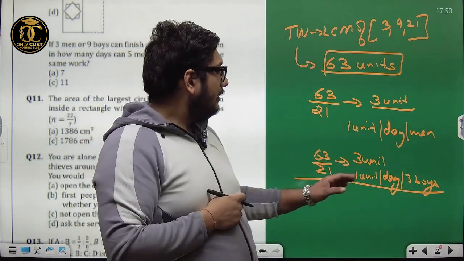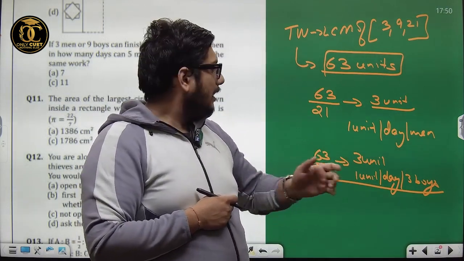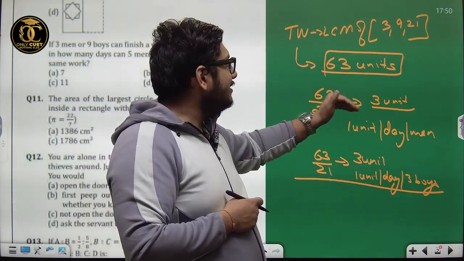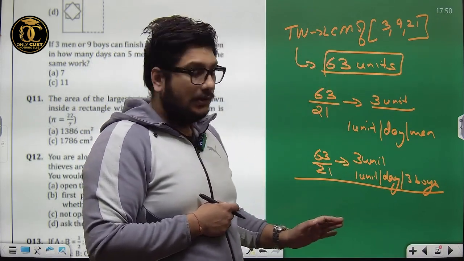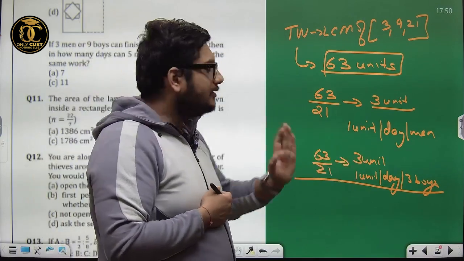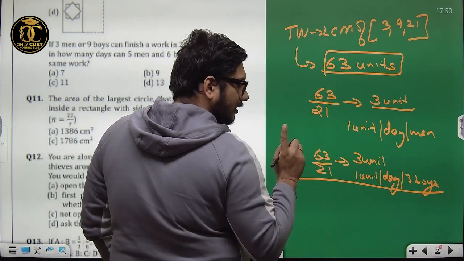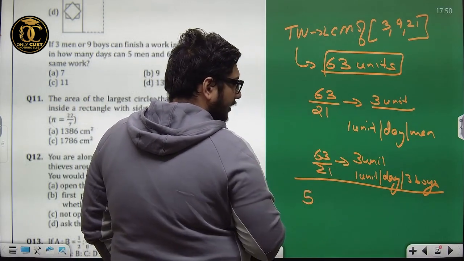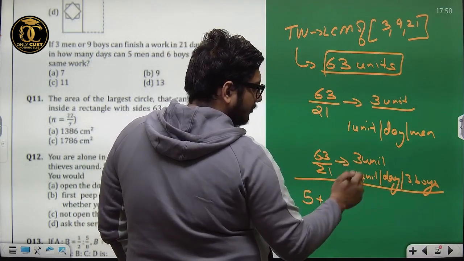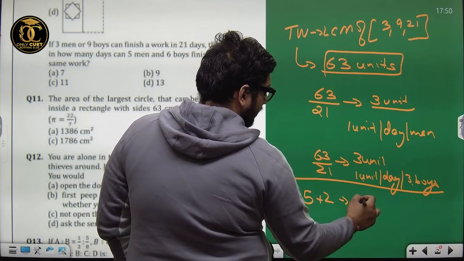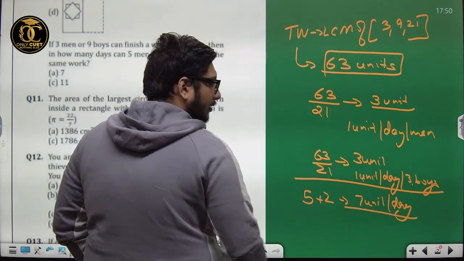Correct? Now see, since I'm getting 1 unit of work per 3 boys, either you can use it as it is, or you could have taken instead of 63 the total work to be 180. Then nothing would have come up in fractions. But I'll do it using fractions and solve. Now, 5 men and 6 boys. 1 man does 1 unit of work per day. 5 men will do 5 units of work per day, plus 6 boys. 3 boys do 1 unit, so 6 boys will do 2 units. That is 7 units per day using the set of people that have been given.